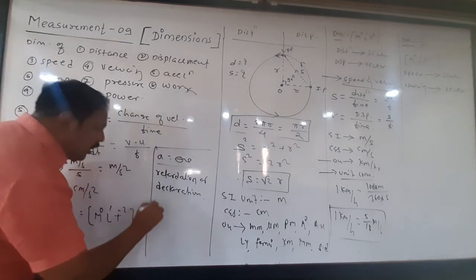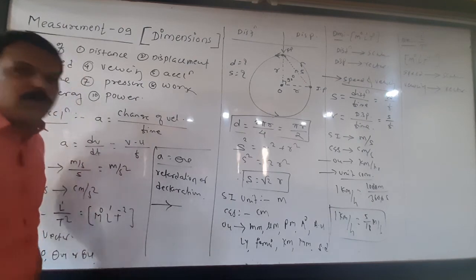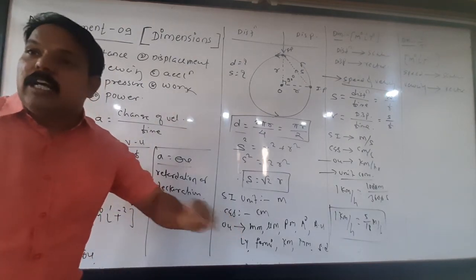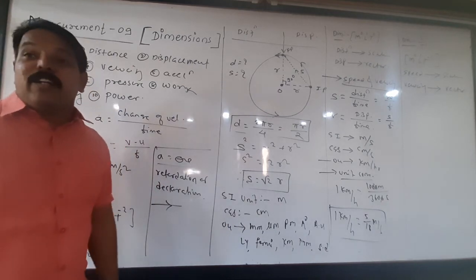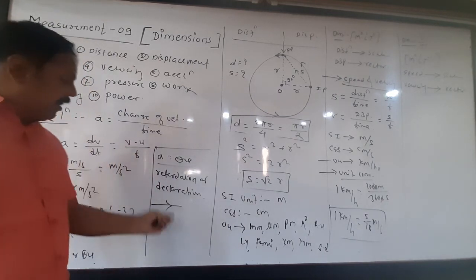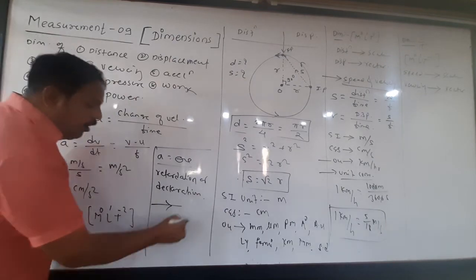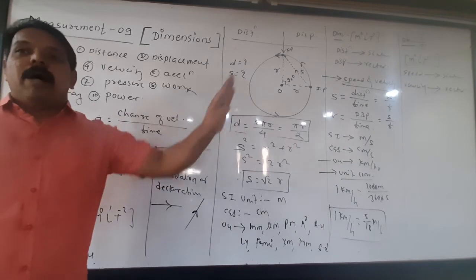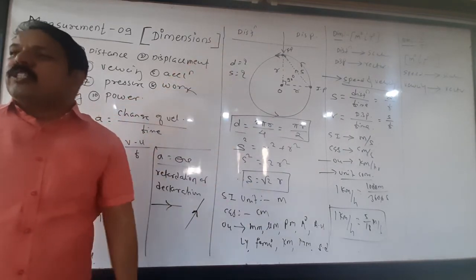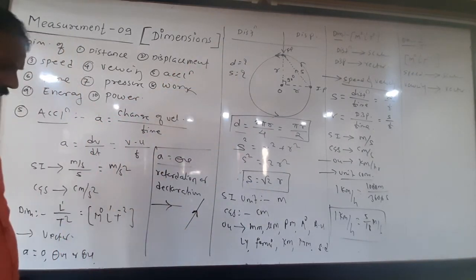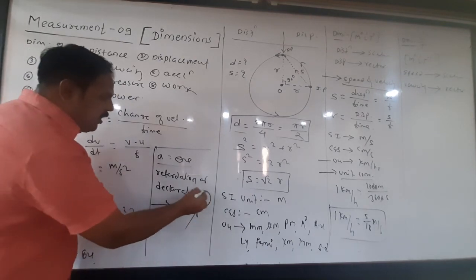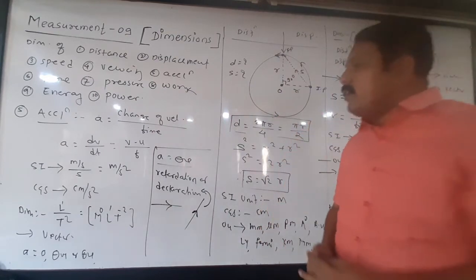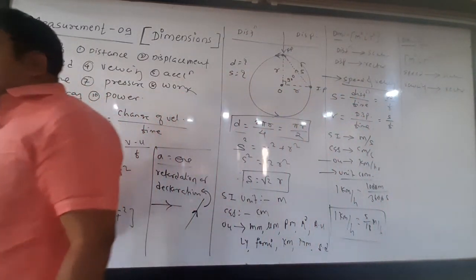If the motion takes place on a horizontal surface and you apply the brake, speed decreases, which means acceleration is negative. Such acceleration on a horizontal plane is called retardation. But if the vehicle is moving up a slope, due to its weight, speed automatically decreases, and such negative acceleration is called deceleration. Okay, this is about quantity number 5, that is acceleration.